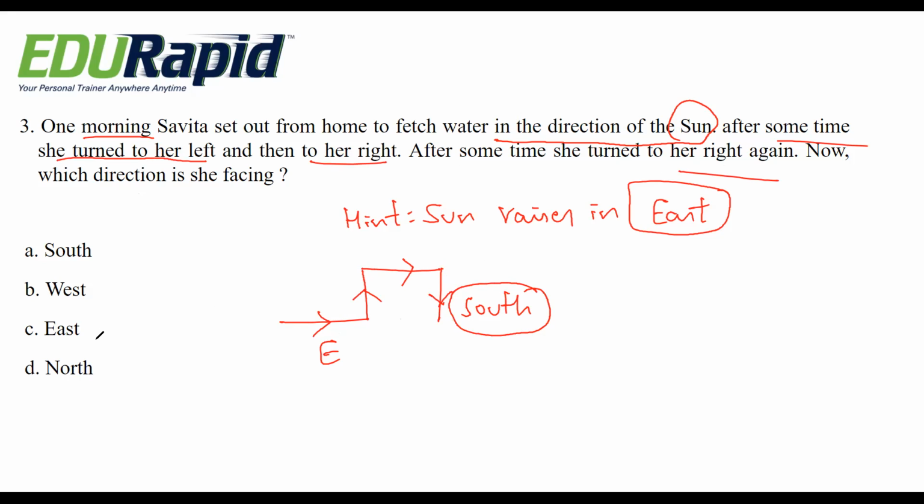Also this can be done without pen and paper. Without writing anything, pen and paper. Here the value is not given. Sometimes if they give the value, then it should be maintained at proper distance. Here you can assume she started in the direction of sun, means she started in the east direction.